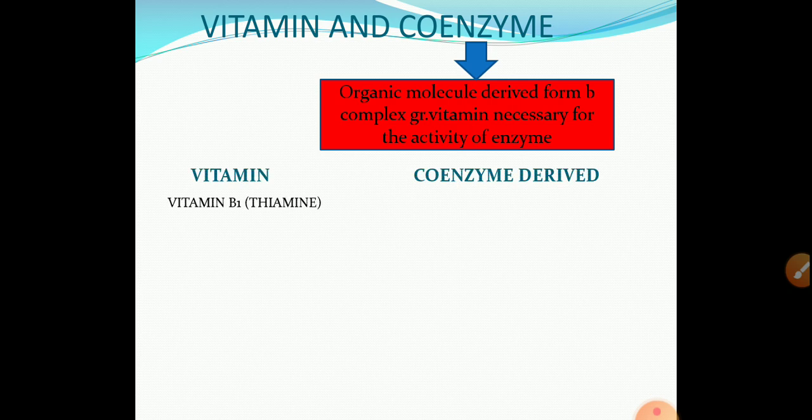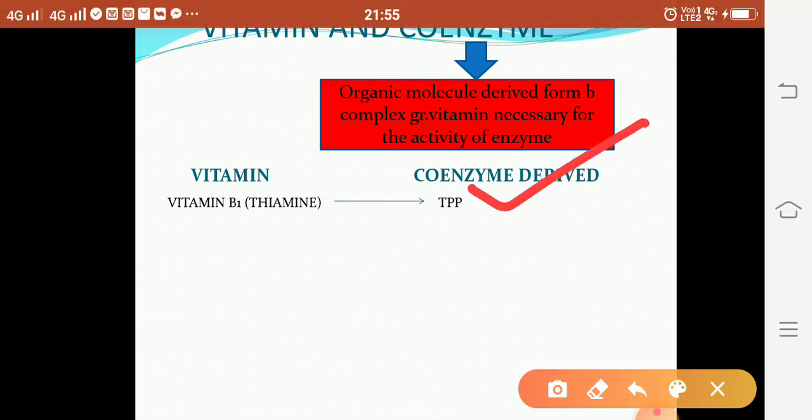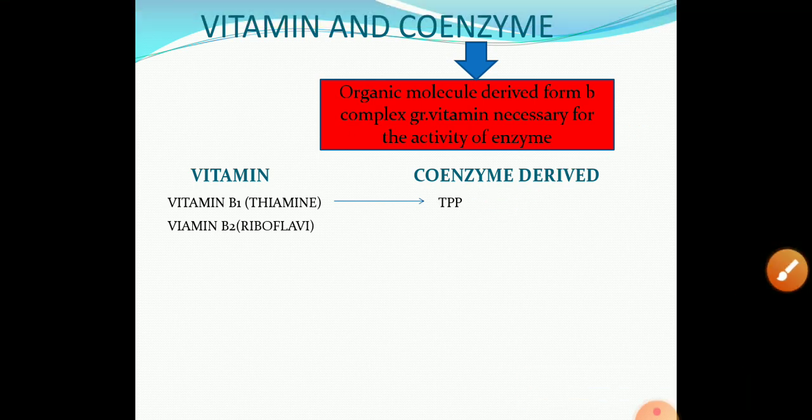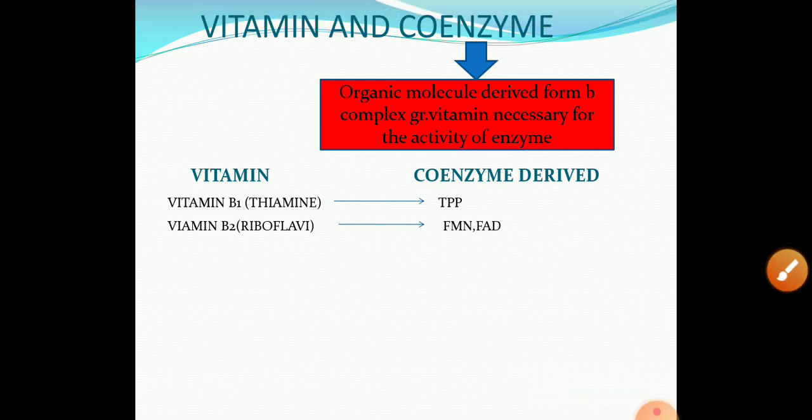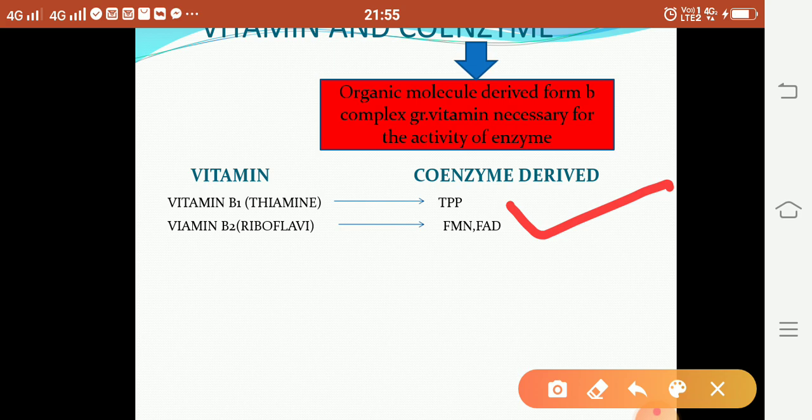Vitamin B1, that is thiamine, is a B complex group water soluble vitamin, and from thiamine the coenzyme TPP, thiamine pyrophosphate, is obtained. Then from vitamin B2, the coenzymes FMN and FAD are obtained.